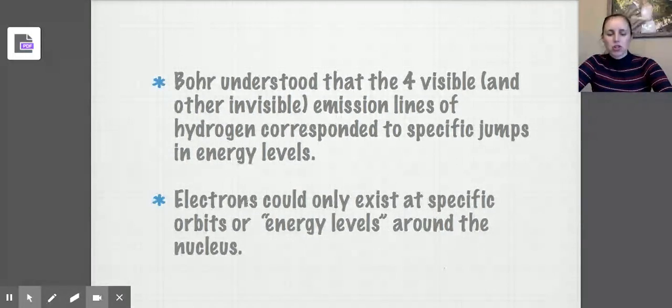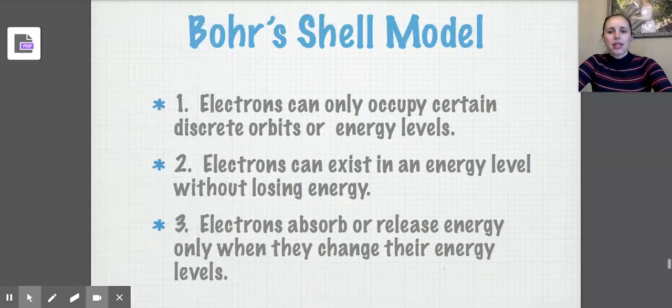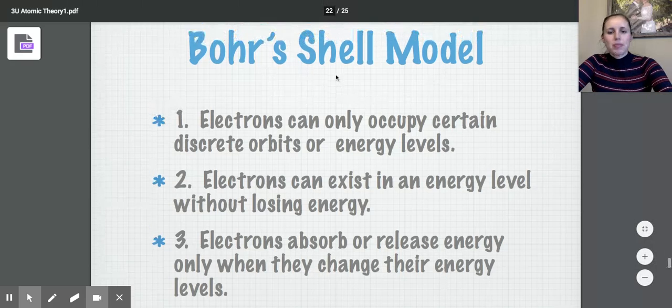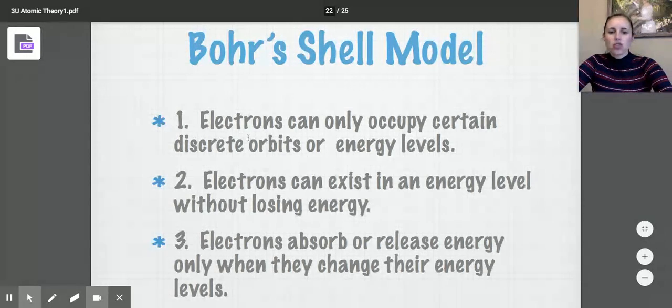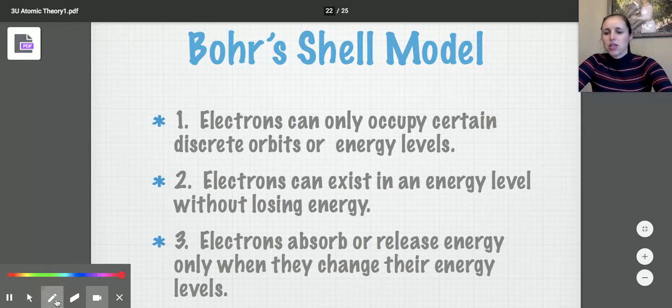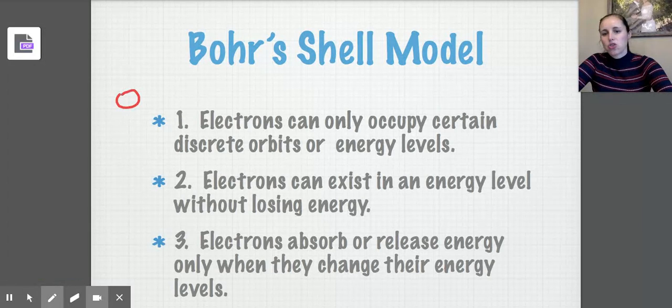So to recap, electrons, based on what Bohr said, can only exist at a specific orbit or energy level around the nucleus. This led to the creation of Bohr's shell model, and there were 3 points to it. You remember those rings around the nucleus in grade 9? We might have called them shells as well. That was based off of one of Bohr's terms. Bohr said that electrons can only occupy certain discrete orbits or energy levels. So again, an electron can be in the first orbit or the second orbit or the third orbit, but it cannot be anywhere in between.